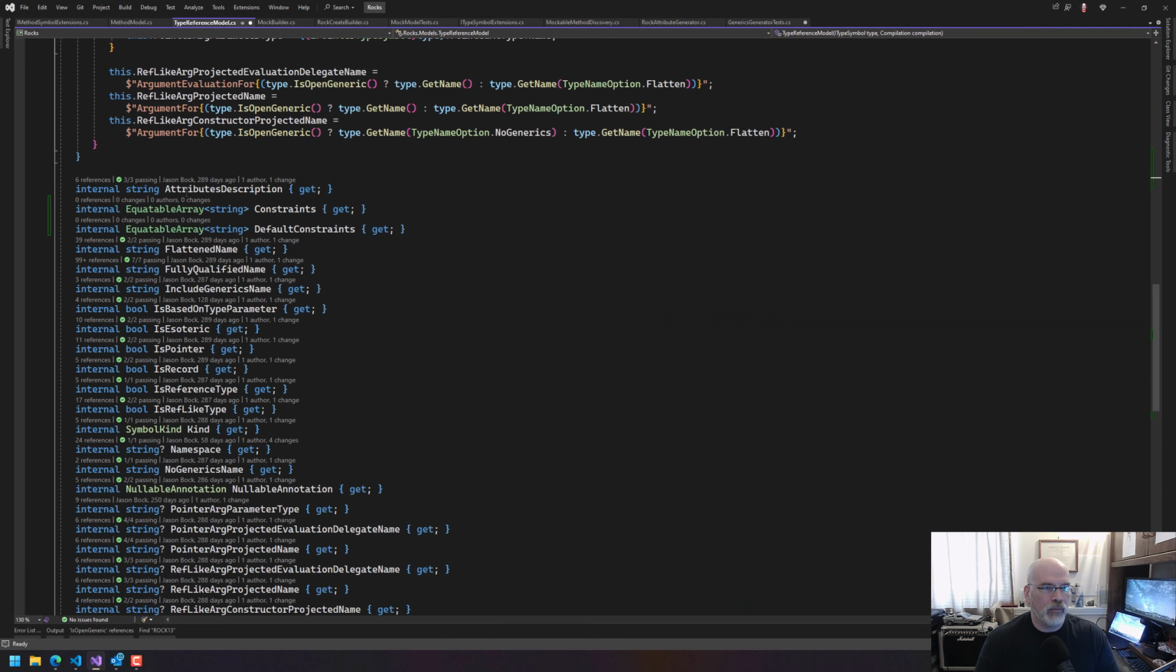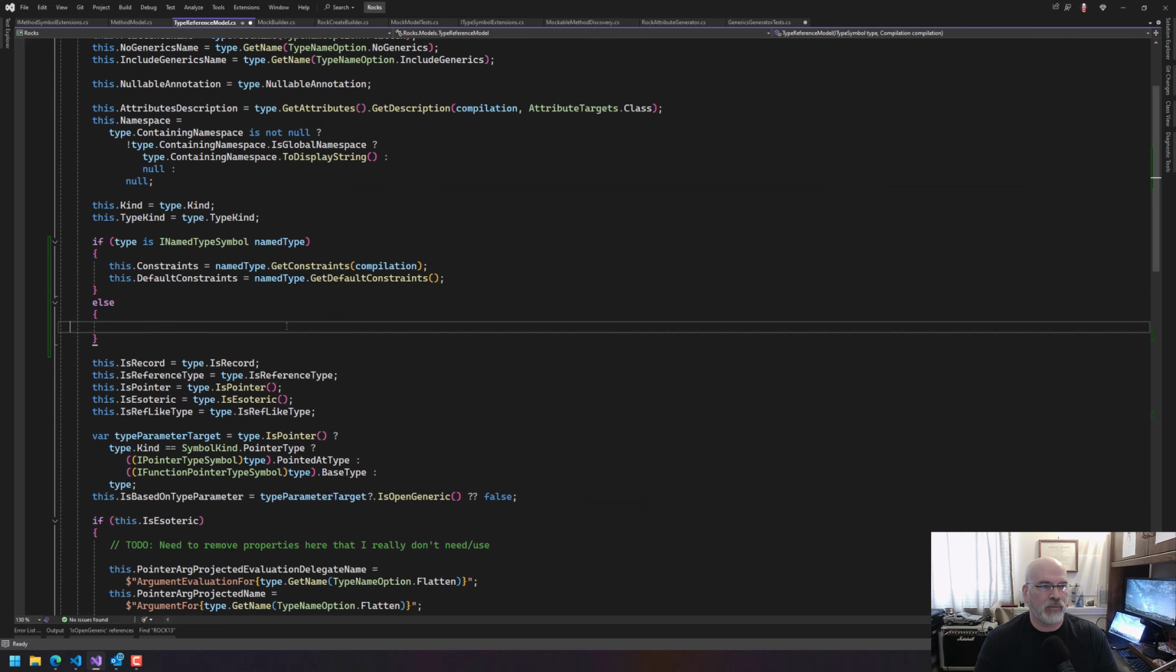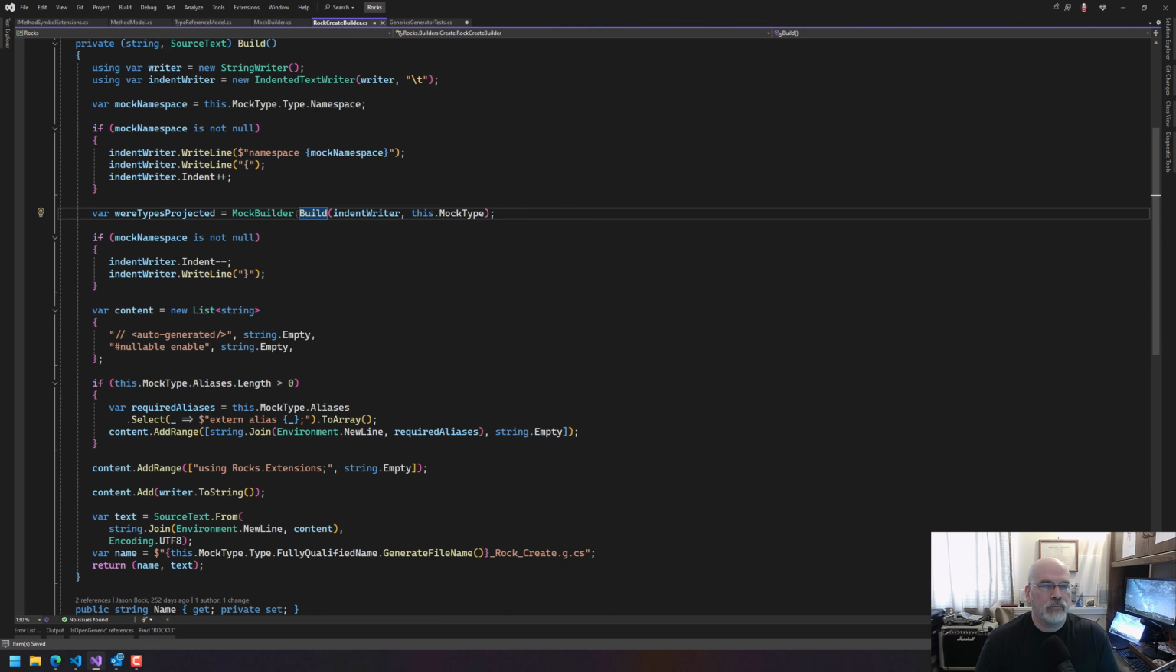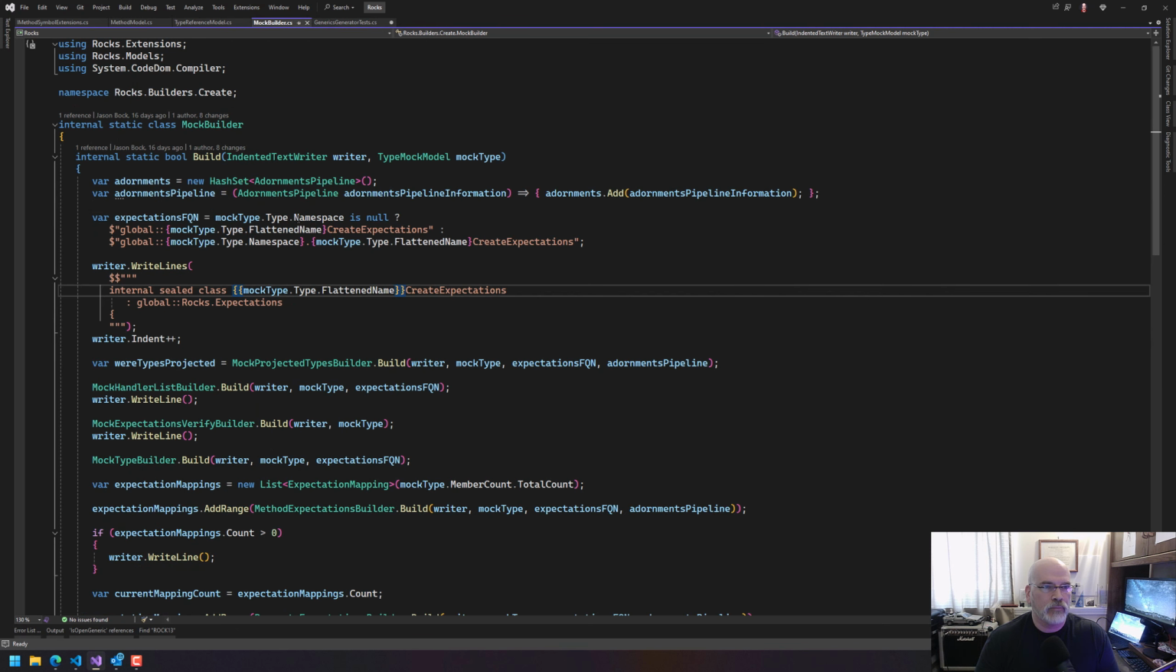Well, these are equatable, right? And these are structs. Yes, so if you don't set them, they're just empty. Now, the fully qualified name is what we're using everywhere. In fact, if you may have seen it just here, let's get rid of that. Where did it show up here? Mock builder. And so we just assume that flattened name is the thing we want.